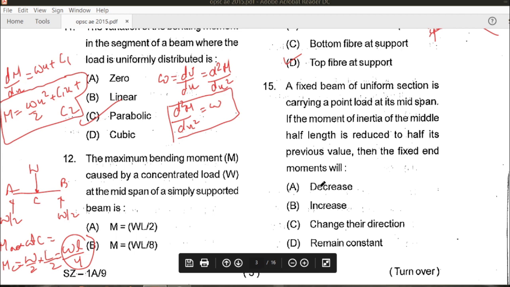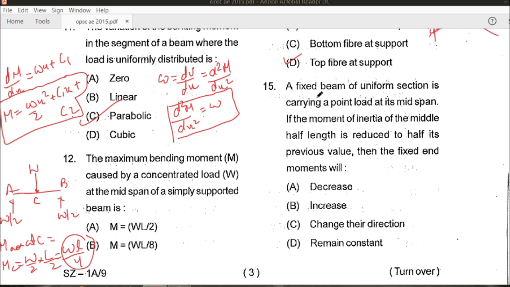A fixed beam of uniform section is carrying a point load at its mid span. This is a fixed beam and it carries a point load P at the mid span. If the moment of inertia of the middle half is reduced to half of its previous value, then the fixed end moments.